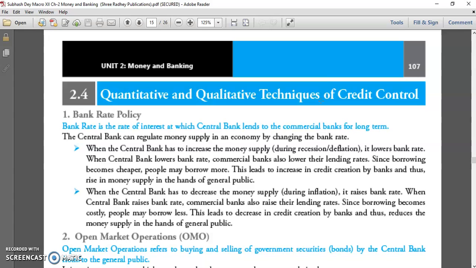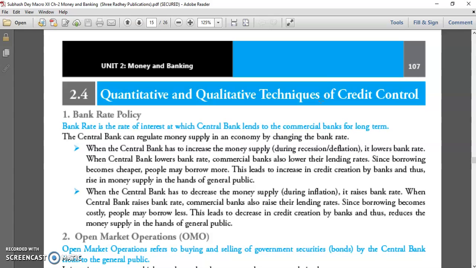Before starting this, your bank rate policy, open market operation, and quantitative and qualitative tools, let me brief you on what monetary policy is. Monetary policy may be defined as the economic policy of the monetary authority relating to currency and credit money.